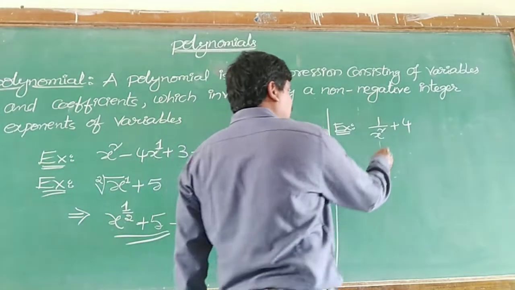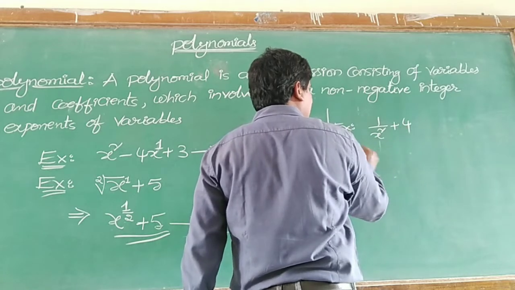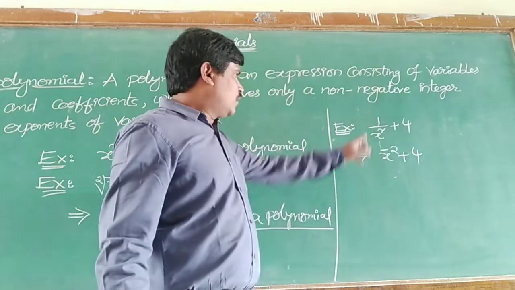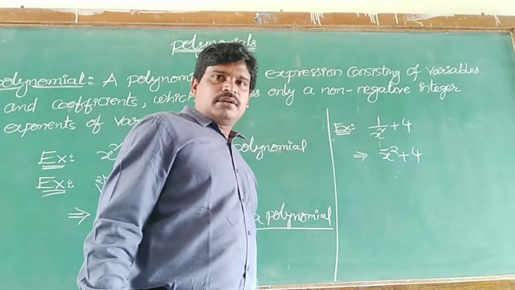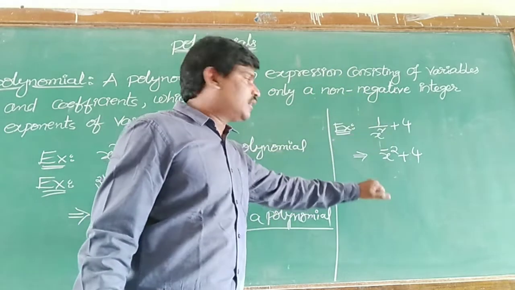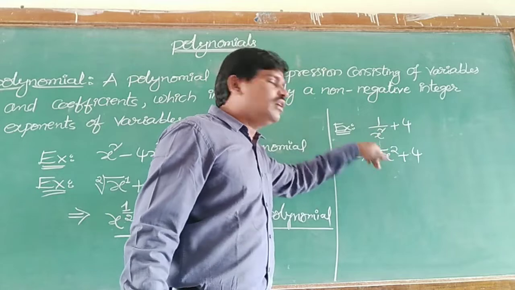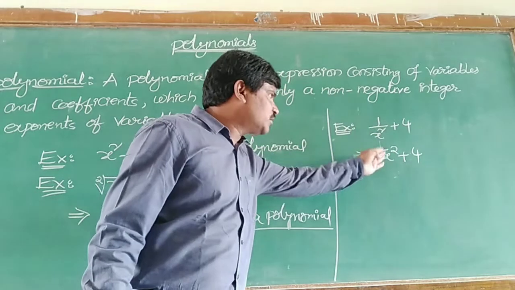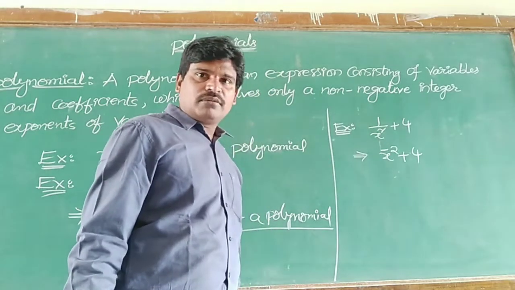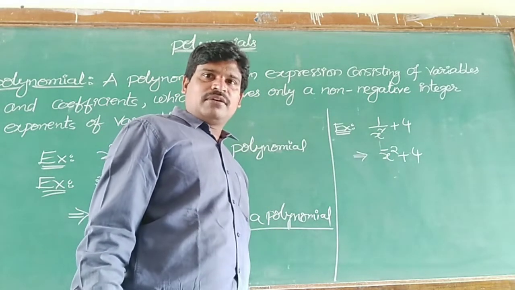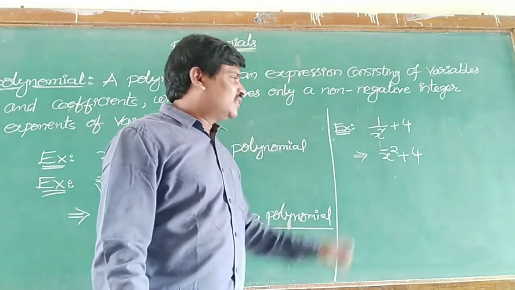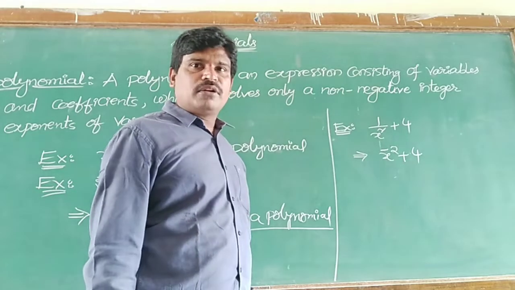Let's have a look here. 1 by x square plus 4 I can write as x power minus 2 plus 4. Why? 1 by x power 2, this x power 2 I am taking up as a numerator. Then what happens? Here plus 2, if you take it up, becomes minus 2. Now check x power minus 2 here. We have a negative integer. That is why this is not a polynomial. This is only an expression, not a polynomial.